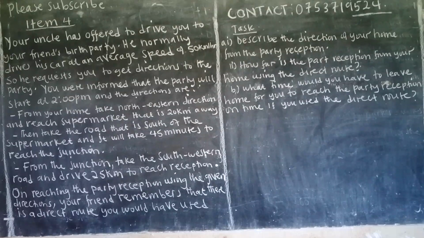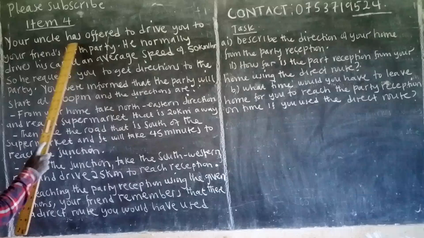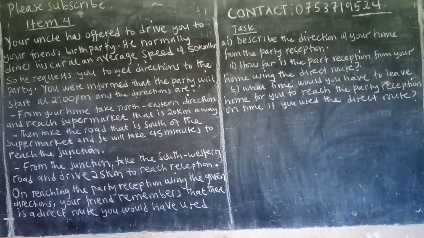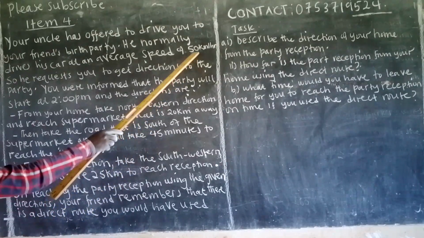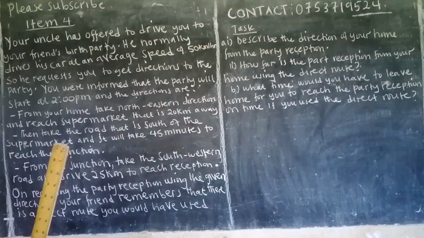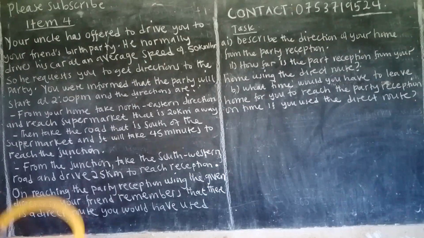They're saying your uncle has offered to drive you. All right, good. We go through slowly. They're saying your uncle has offered to drive you to your friend's birthday party. He normally drives his car at an average speed of 50 kilometers per hour. So he requests you to get directions to the party. You were informed that the party will start at 2 p.m. and the directions are, so now they're going to give us the directions. And I'm requesting we begin straight away with getting the directions, and we see how we shall get there.